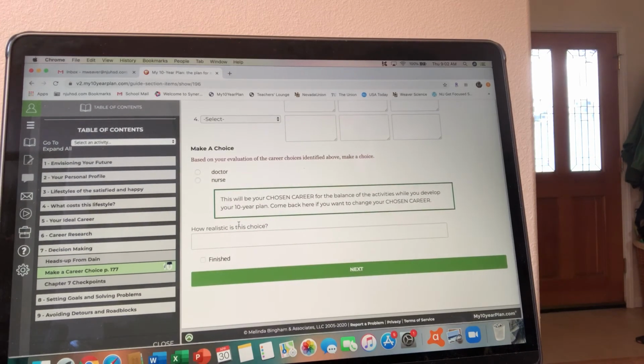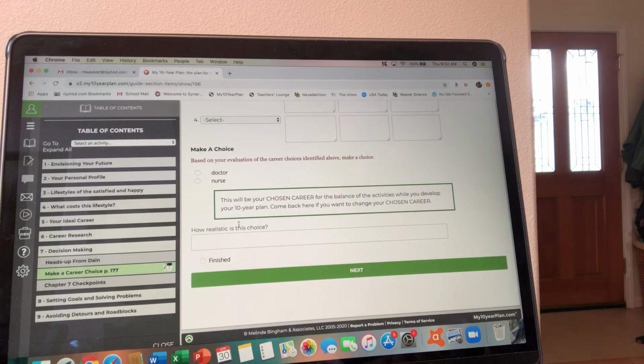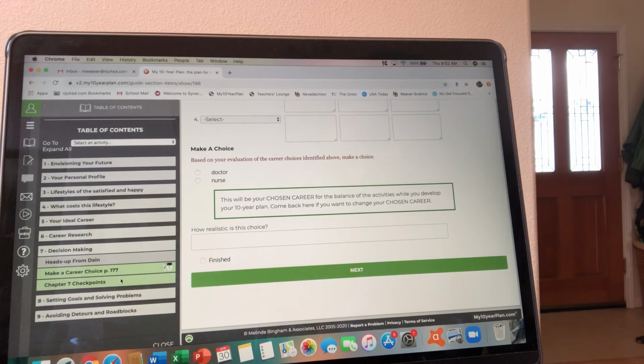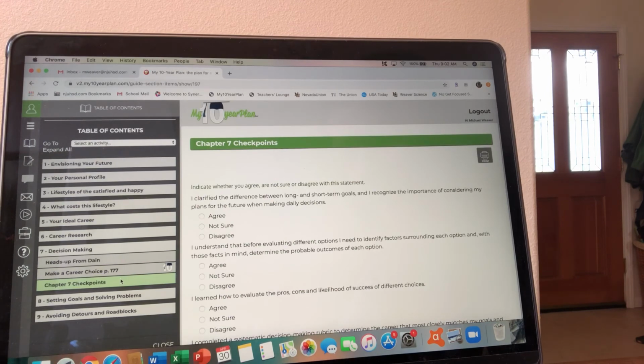Down below, you've got one more bar for a question. How realistic is this choice? Again, 1 to 2 completed sentences and you're good to go. And then don't forget to hit that finish button down below. Last but not least, as always, is the Chapter 7 checkpoints. Those are easy 10 project points. Go through and hit the agreed, disagree, not sure, and then hit finished at the bottom. And then you are done for the week.